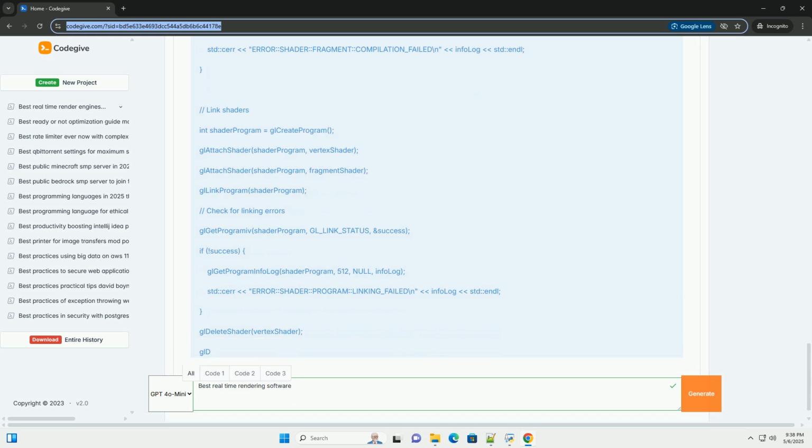2. Real-time rendering software options. There are several categories of software used for real-time rendering. 1. Game engines. Unreal Engine, Epic Games, a powerful and versatile engine. Uses C++ for core logic and a visual scripting language, Blueprints, for gameplay.